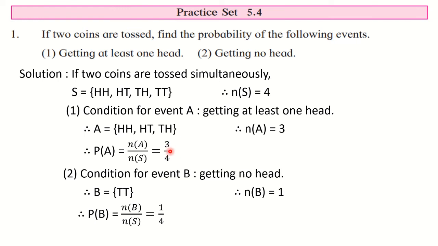Again you will find that these two events are complementary events. Nothing in common, but if we add them we are going to get the sample space. So here 3 upon 4 plus 1 upon 4, you are going to get 4 upon 4, that is 1. So the sum of probabilities of complementary events is always and always 1. You have to use this knowledge while solving the sums where you have to apply your knowledge, where you have to apply your skill. So keep this in mind, that the sum of probabilities of complementary events is always 1. Okay. Copy it down.